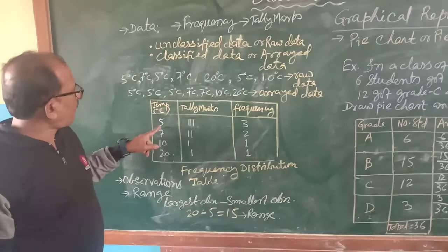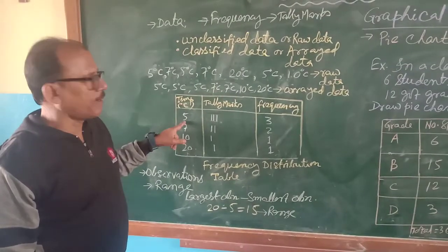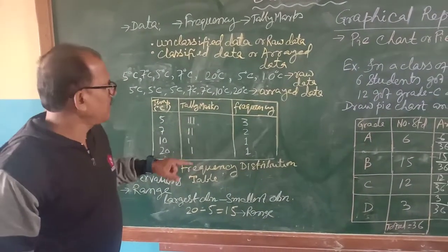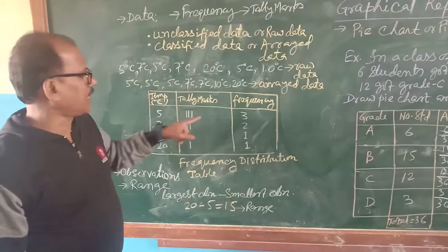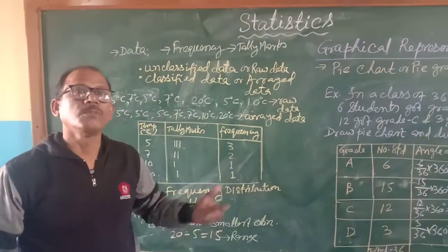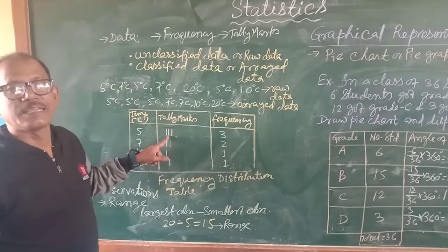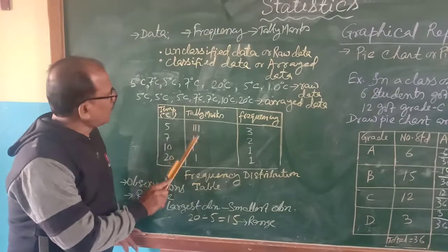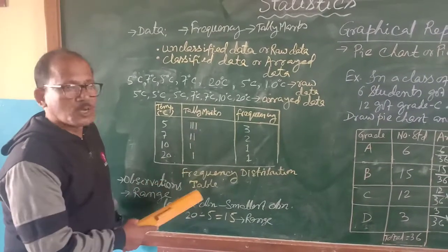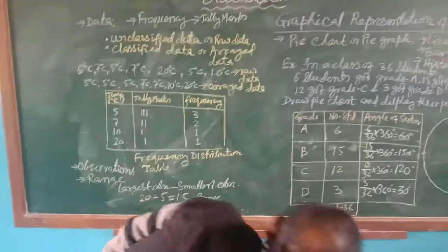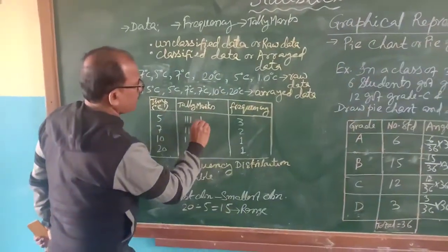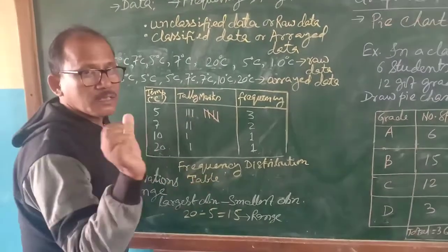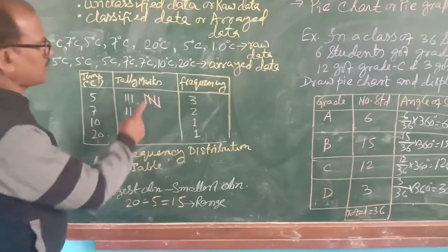After that, 5 has been repeated how many times? 3 times. Here only the tally marks come. Why? Here it is 3 or 5 or 7, you can count, there is no problem. But where there will be 50, or hundreds, that time if you make tally marks for counting, it will be easy, so that there will be no mistake. So you draw vertical bars, small bars, and once you are crossing the fifth, you cross it. So every group of 5 you can count easily. That is the concept.